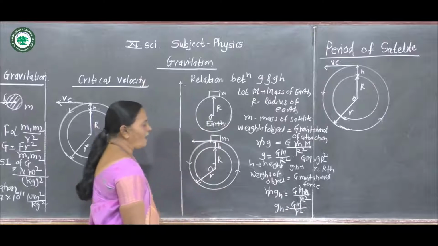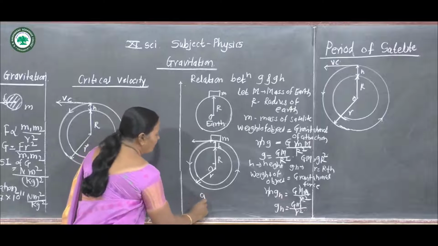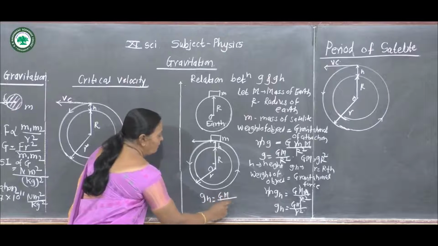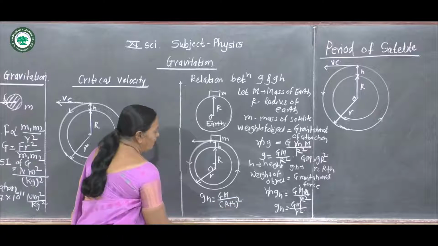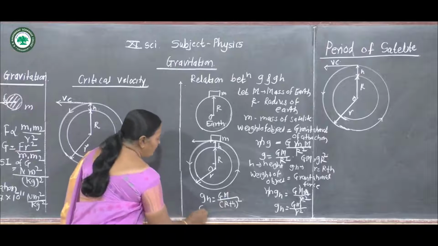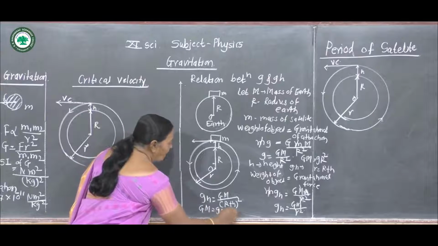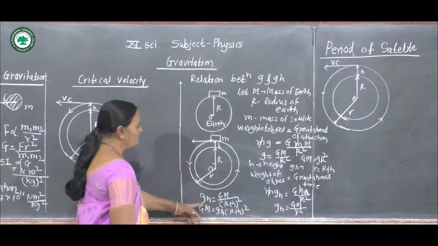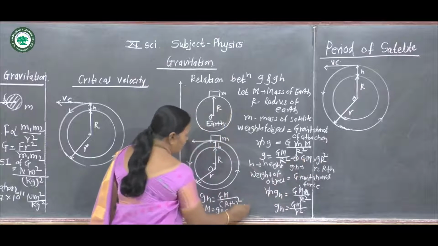Substituting r equal to R plus h, we get gh is equal to GM divided by (R plus h) square. Again we can write GM is equal to gh into (R plus h) square. Now this is equation number 1, this is equation number 2.